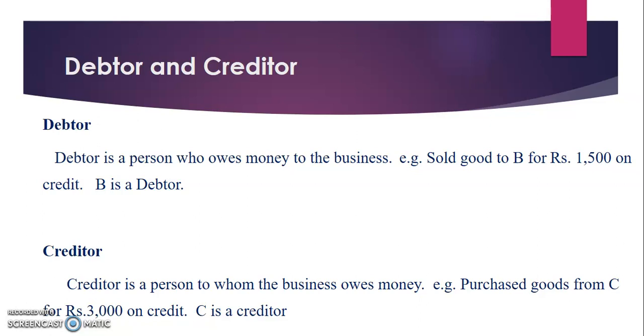Then a creditor is a person to whom the business owes money. Here the business receives or purchases goods from another person on credit, that is called a credit purchase. So here C is a creditor. C supplies goods to the business firm without receiving any money. So C is a creditor.